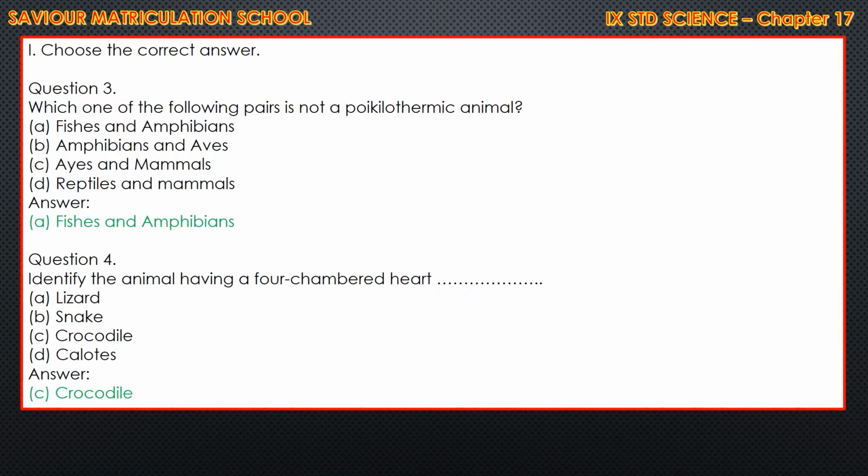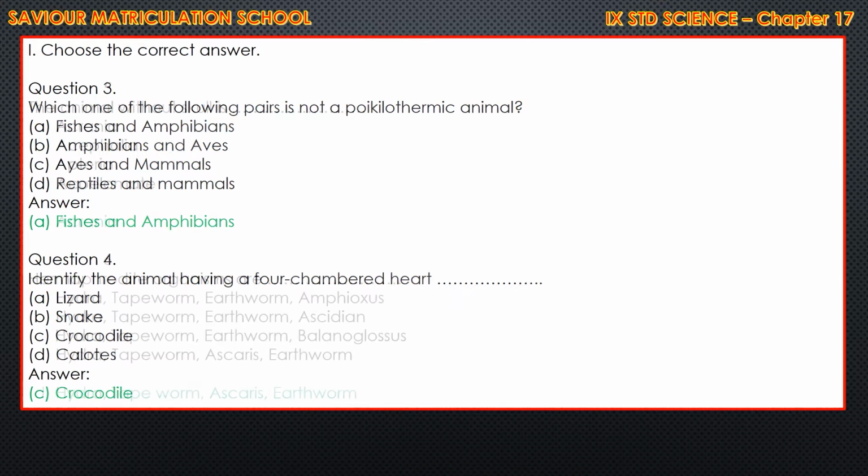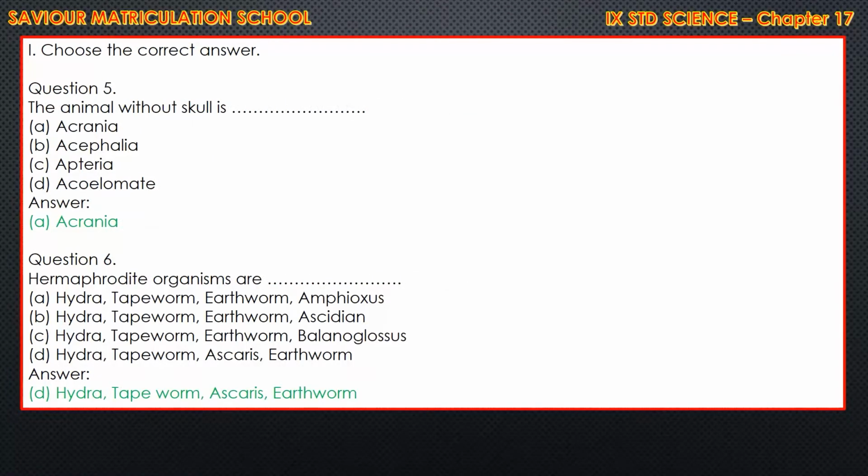Which one of the following pair is not a poikilothermic animal? Answer option A, fishes and amphibians. Question number 4. Identify the animal having a four-chambered heart. That is option C, crocodile. The animal without skull is Acrania. Option A is the correct answer.